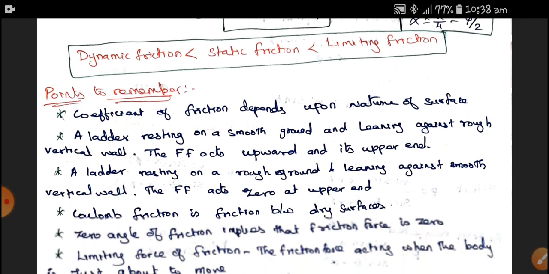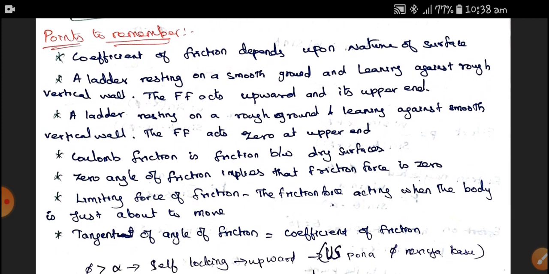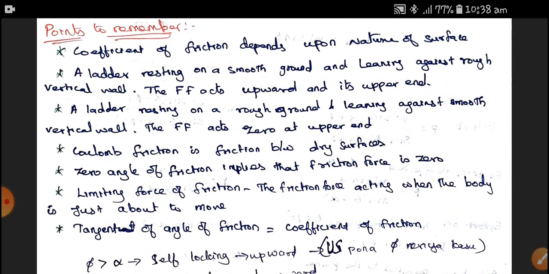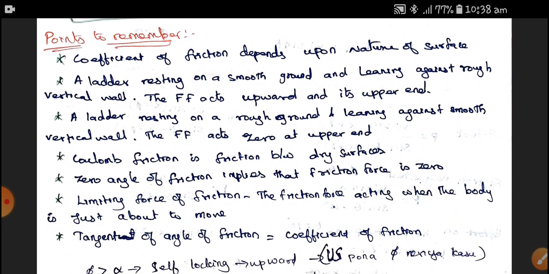Here we have certain points to remember in friction. First, the coefficient of friction depends on the nature of the surface. It is independent of the area of contact, that you have to know.